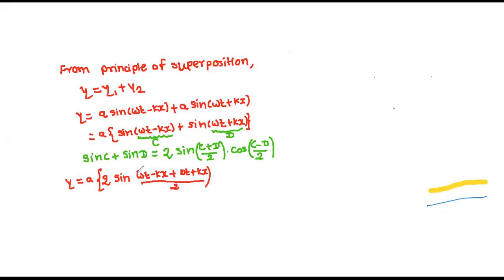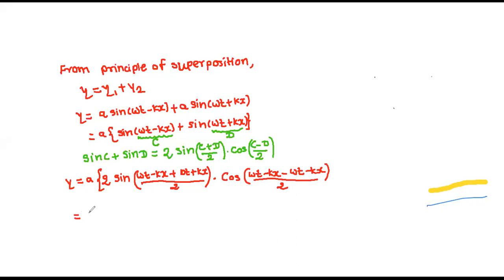Now this is into cos((C minus D) by 2). What are you getting? Omega t minus kx minus omega t plus kx, divided by 2.